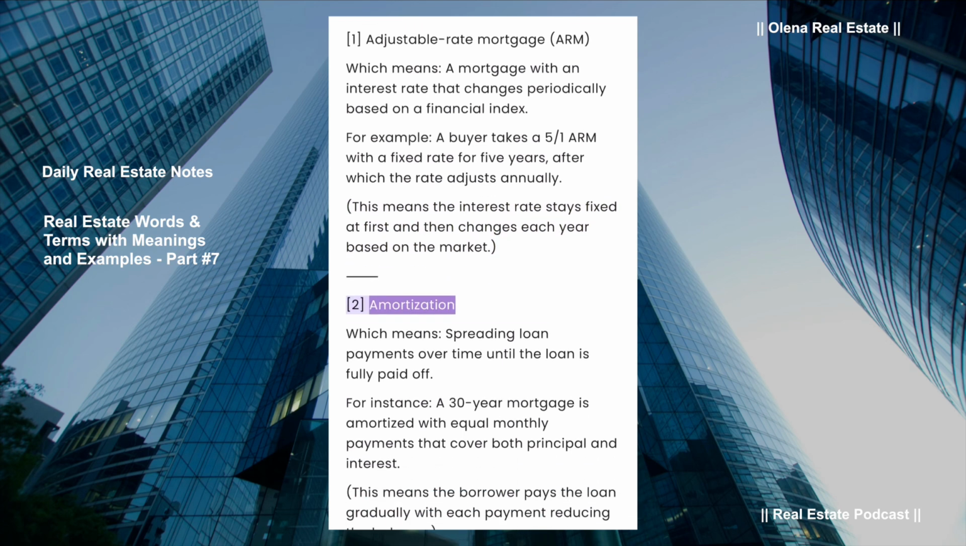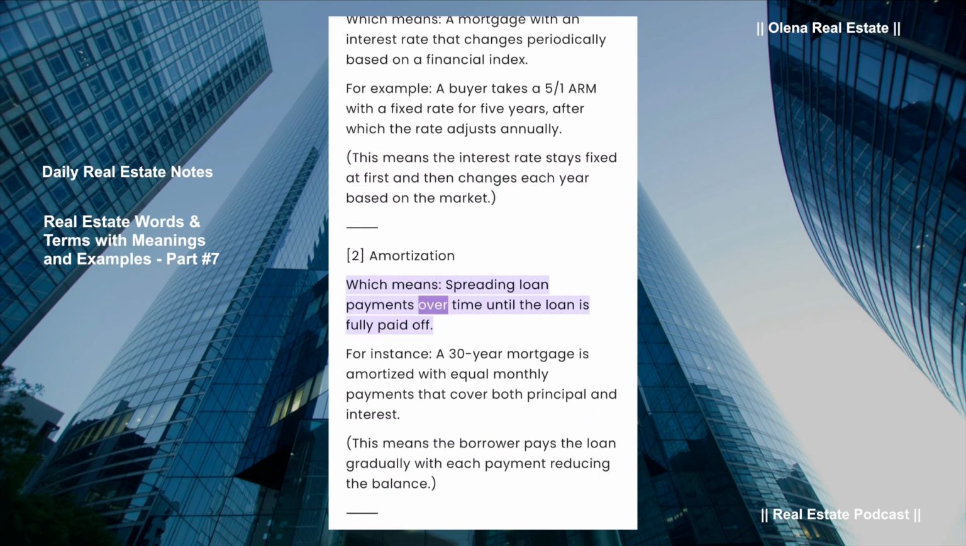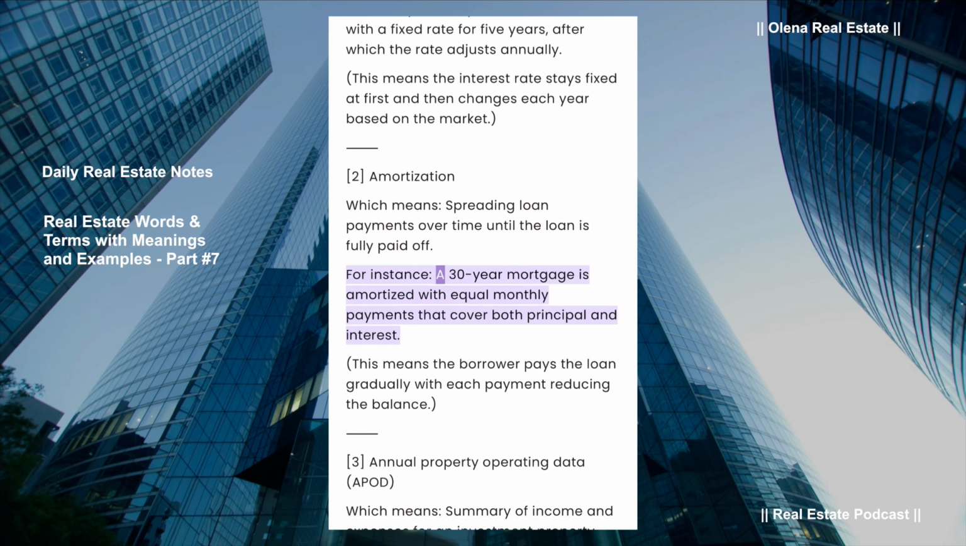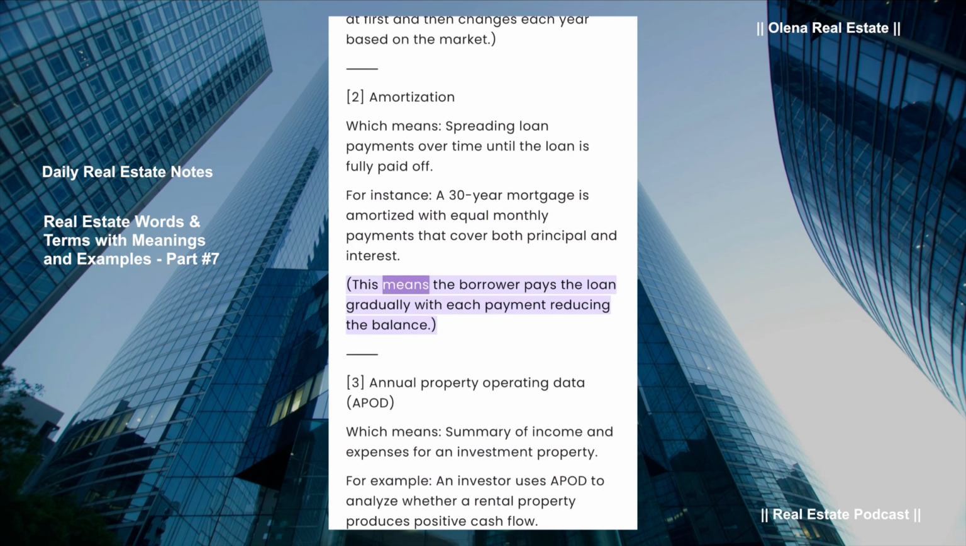Amortization, which means spreading loan payments over time until the loan is fully paid off. For instance, a 30-year mortgage is amortized with equal monthly payments that cover both principal and interest. This means the borrower pays the loan gradually with each payment reducing the balance.